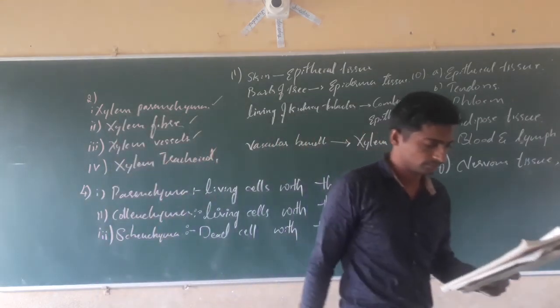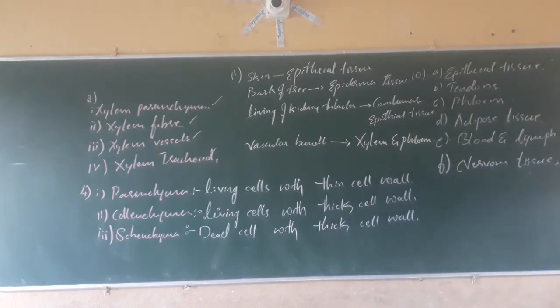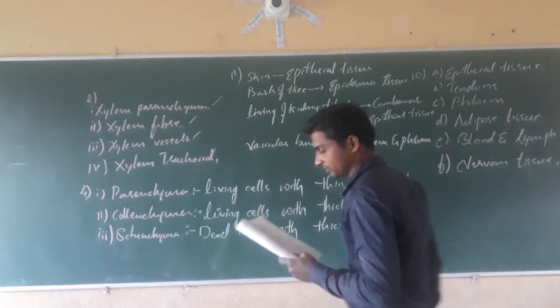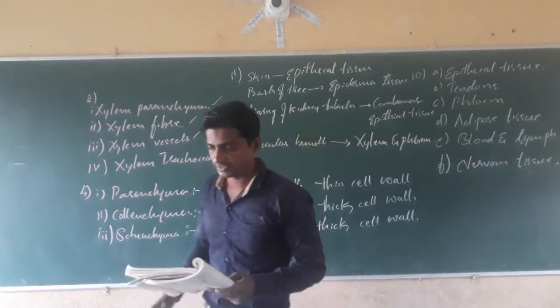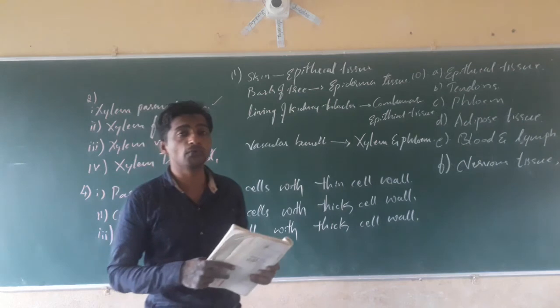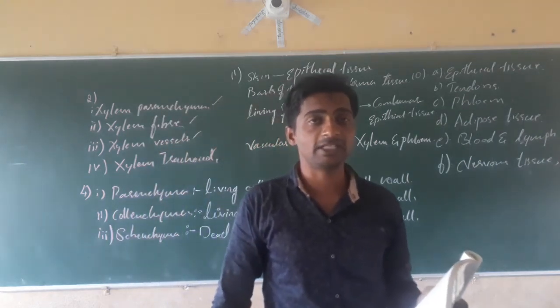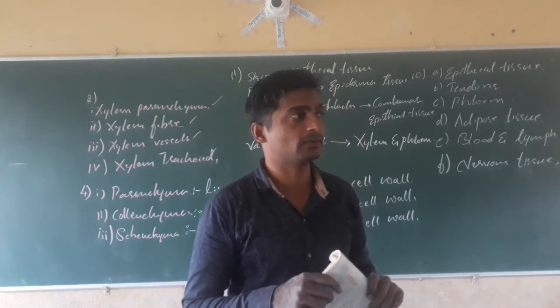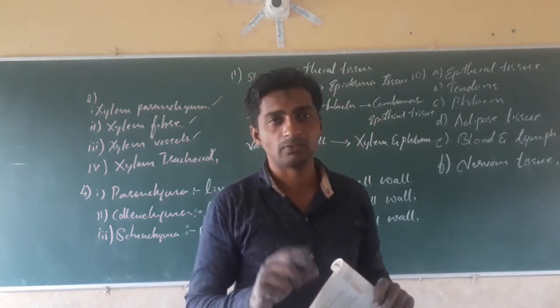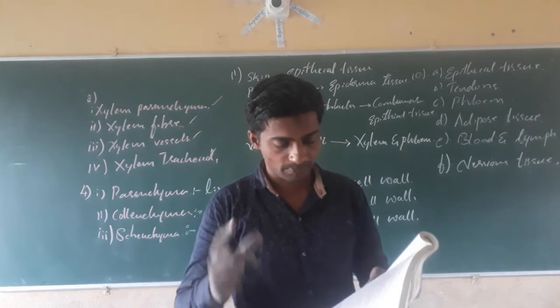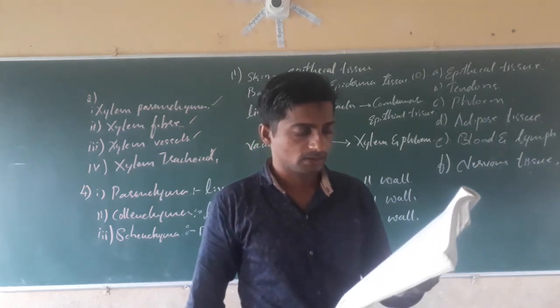Next, come to the 12th question. Name the region in which parenchyma tissue is present. It is present in the leaf, fruits, soft parts, stem and vegetables. 13th question.